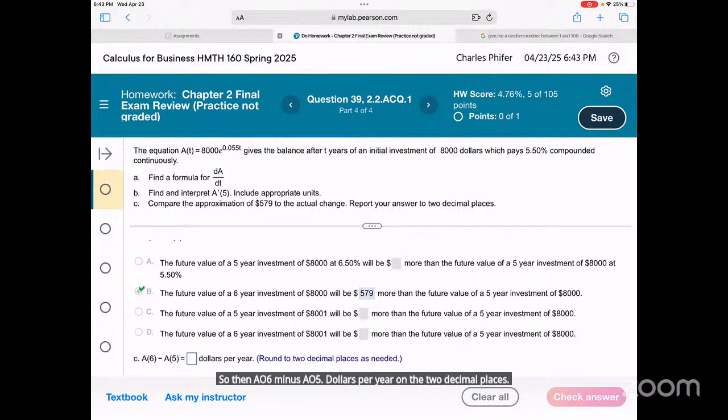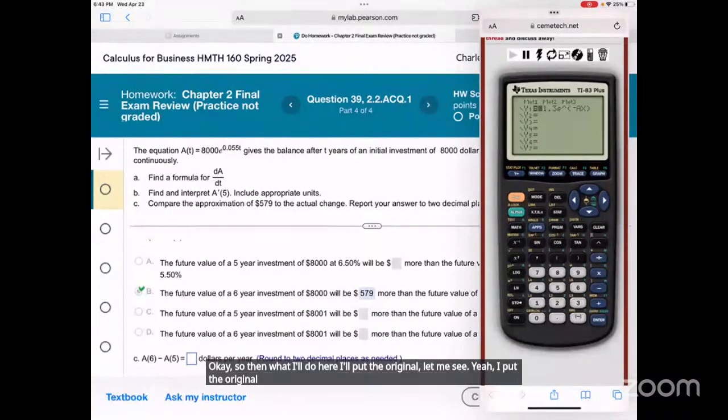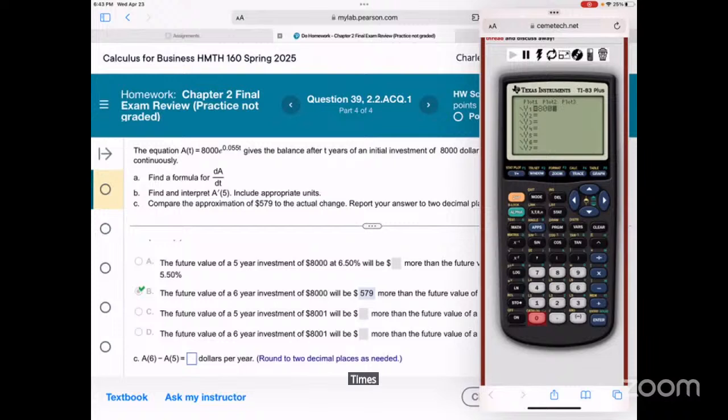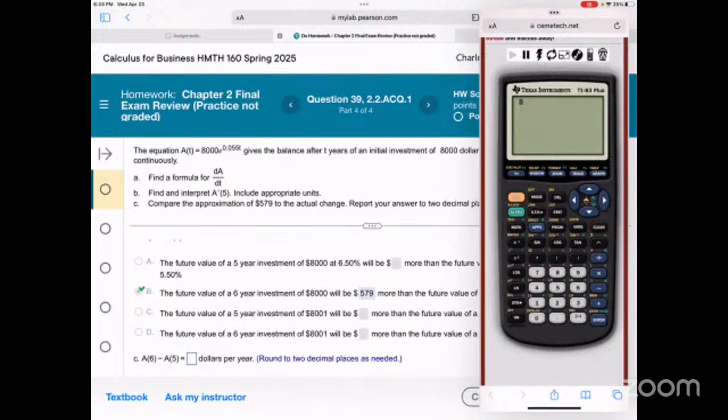Okay, so then what I'll do here, I'll put the original here and my Y equals 8,000 times e to the 0.055 T or X, right? And then basically I'm just gonna say F of 6 minus F of 5. So when X is 6 minus when X is 5. 2 decimal places.